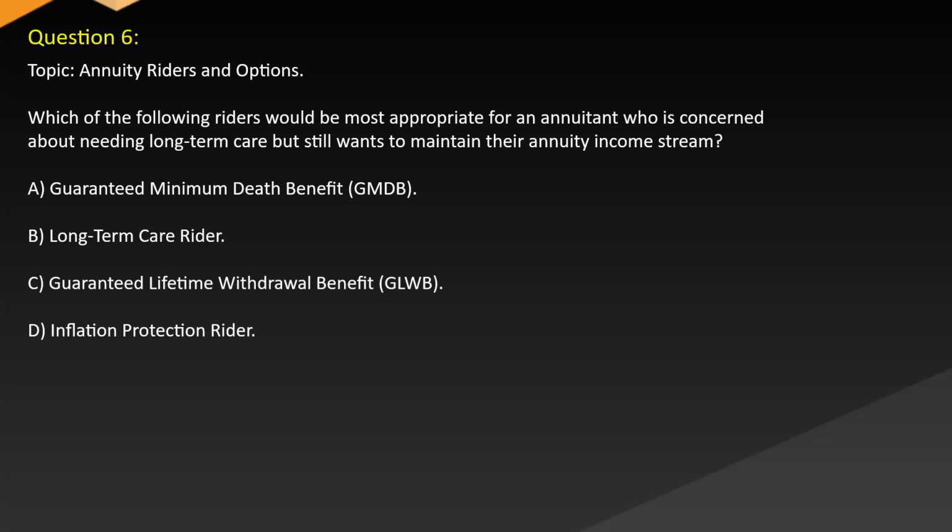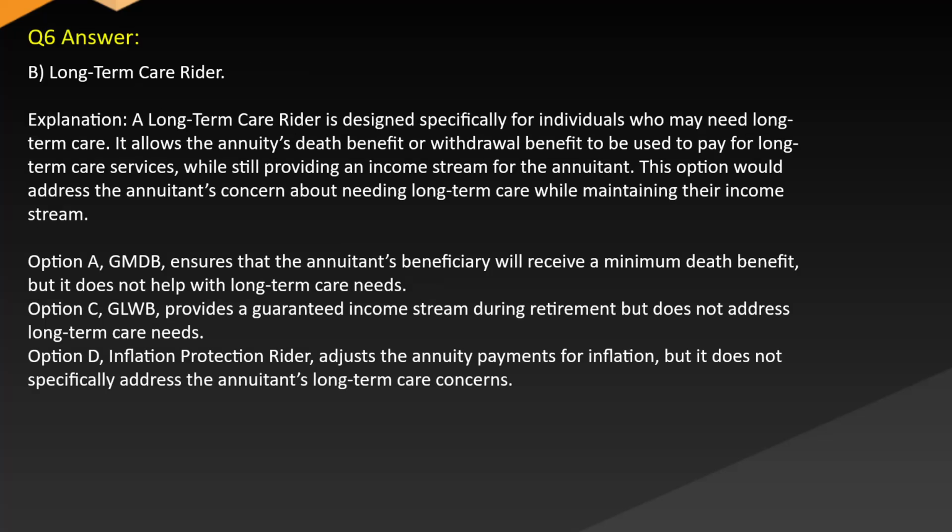Which of the following riders would be most appropriate for an annuitant who is concerned about needing long-term care but still wants to maintain their annuity income stream? A. Guaranteed minimum death benefit, GMDB. B. Long-term care rider. C. Guaranteed lifetime withdrawal benefit. D. Inflation protection rider. Answer B. Long-term care rider.